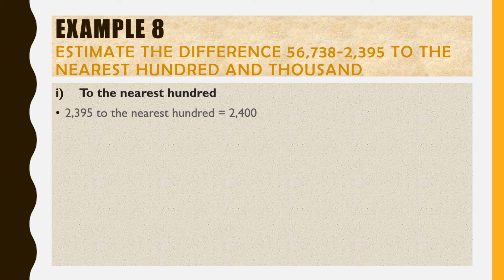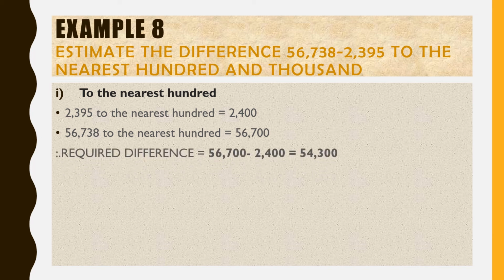So we have 9, and add 1 to the hundreds place, it becomes 4. That is 2,400. Next we have 56,738 to the nearest 100. See the tens place, children, we have 3. So the answer is 56,700. So the required difference is 56,700 minus 2,400 equals 54,300.